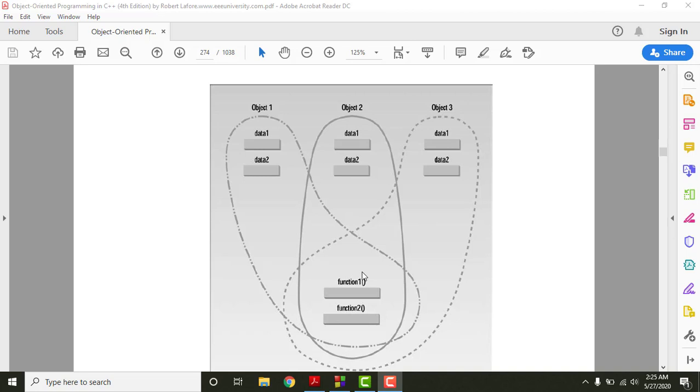In short, every single object will have different values for the data members. However, every single object in the program will have the same member functions, right? That's what we can say in summary.